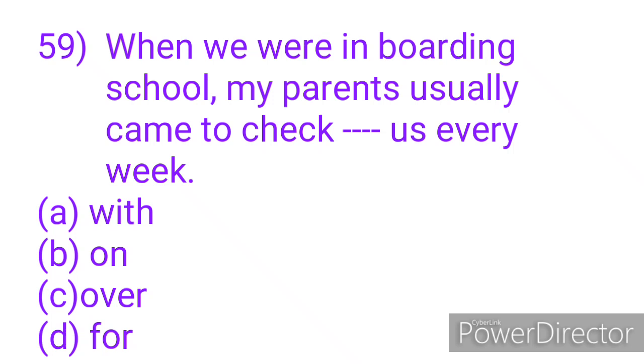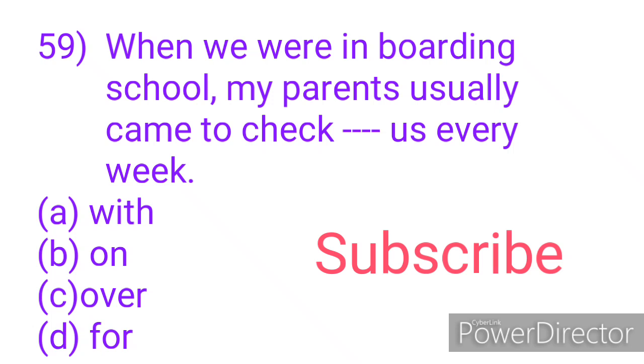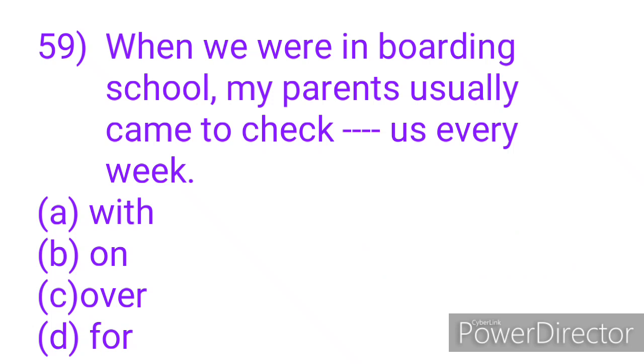Option B, on. To check on somebody or to check on something means to make sure that someone or something is safe and in good condition. And this is the correct answer. What the sentence is saying is that when we were in boarding school, our parents would visit us every week to make sure that we are in good condition and that we are safe. So the correct way to say the sentence is, when we were in boarding school, my parents usually came to check on us every week.